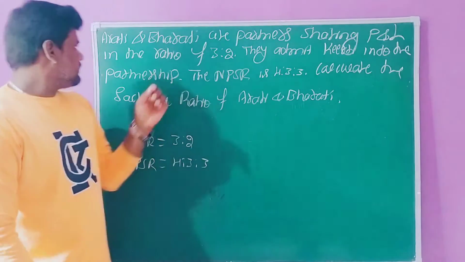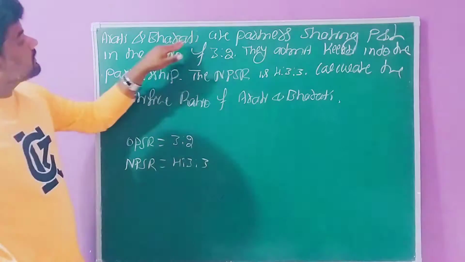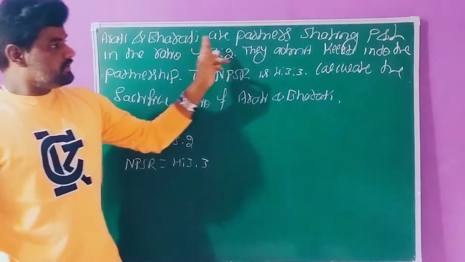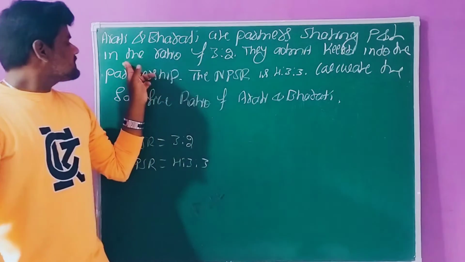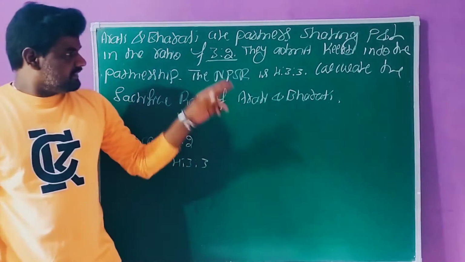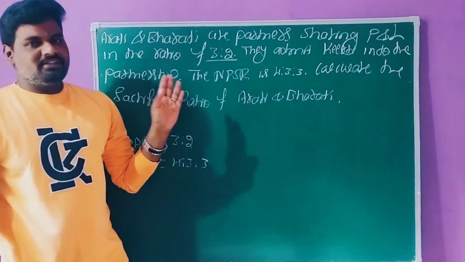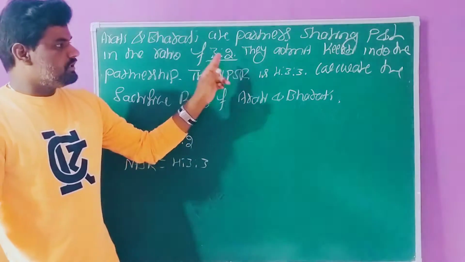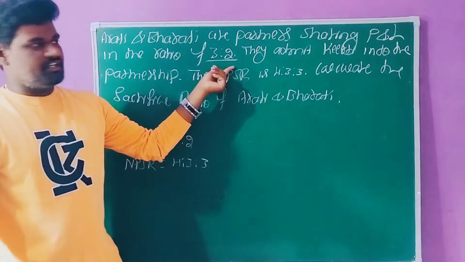The question here: Arti and Bharati are partners. There are two partners in a business. They share profits and losses in the ratio of 3 is to 2. So when there are two partners in a business, the entire profits they are sharing on the basis of 3 is to 2. This is the old profit sharing ratio.